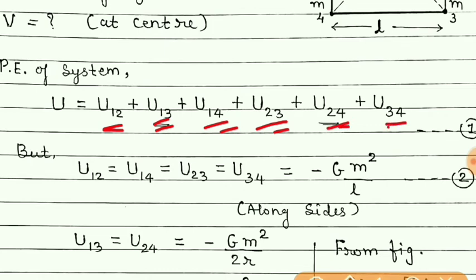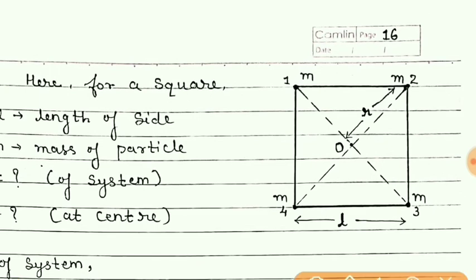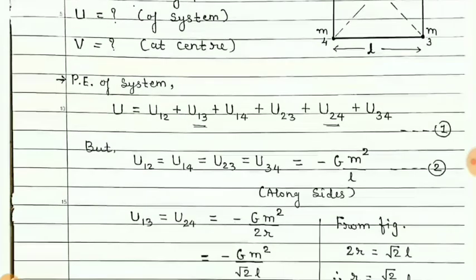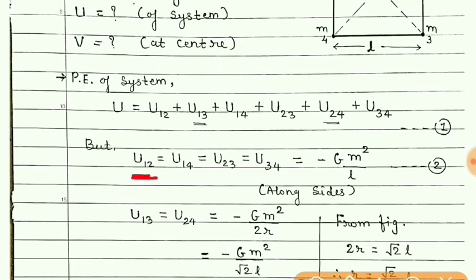But one thing is clear, that these 2 pairs, 2 4 and 1 3, their distance is twice of R, and these 4 pairs, 1 2, 1 4, 2 3 and 3 4, are along the sides whose distance is L, and so their gravitational potential energy will be equal.